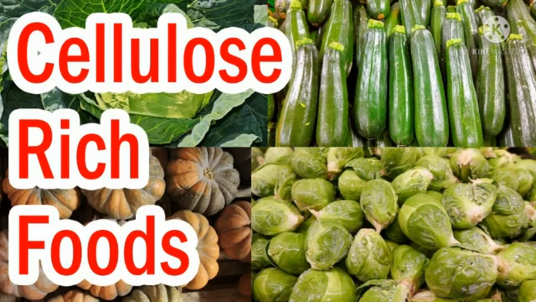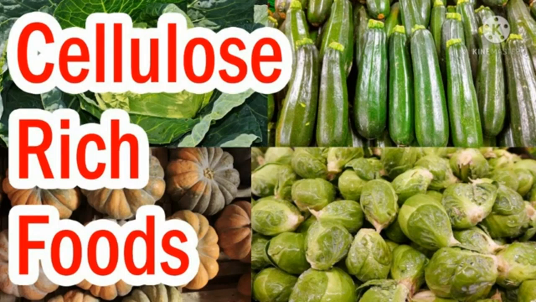Cellulose is a tasteless white powdery material, mostly present in plant cell walls, cotton, wood, and some vegetables.